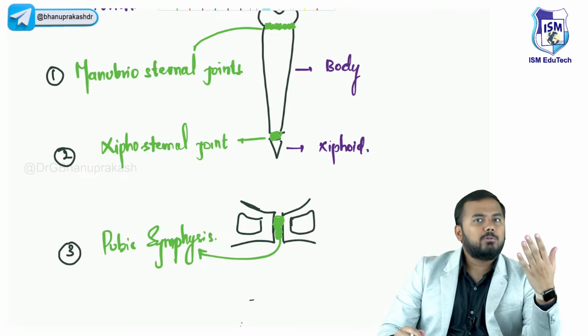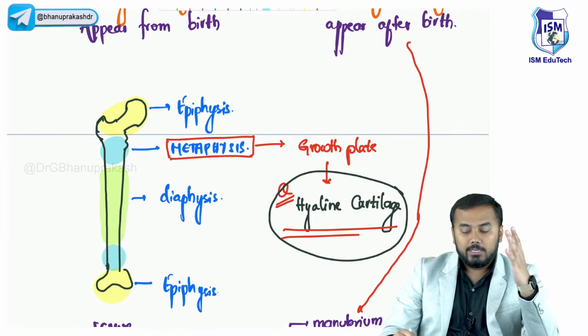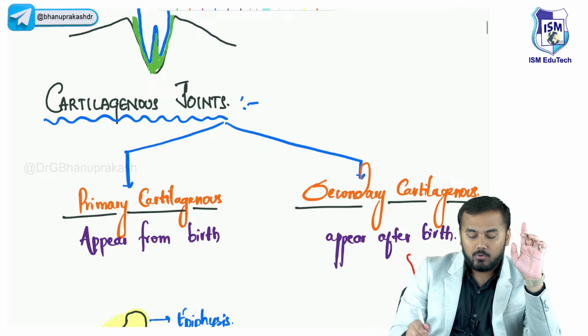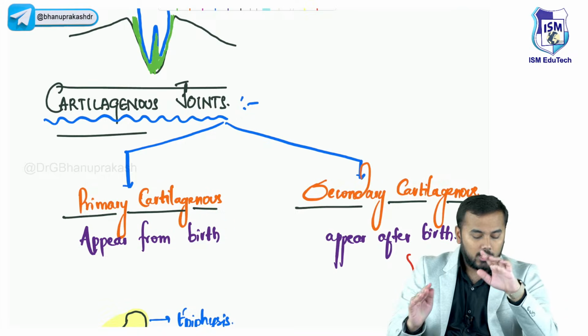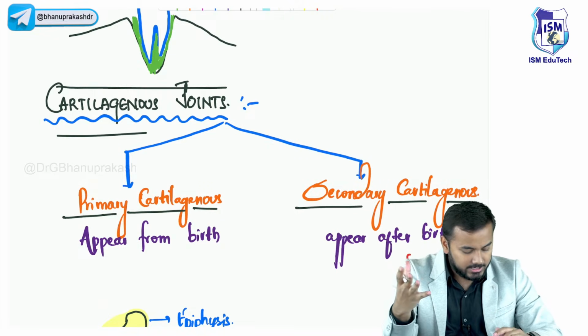What are the examples of primary cartilaginous joints? Hyaline cartilage, that is a growth plate. So right now, all of you understood what the cartilaginous joints are. This is all the discussion about the cartilaginous joints which we were able to discuss.